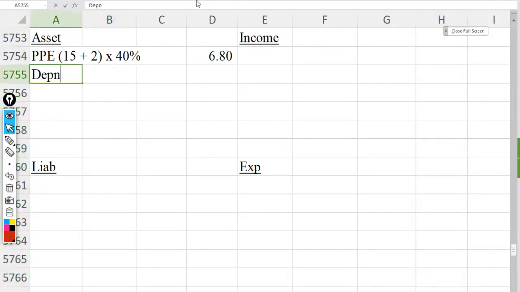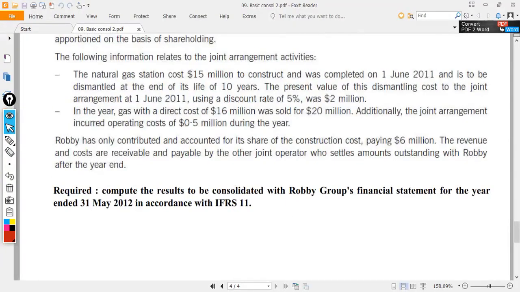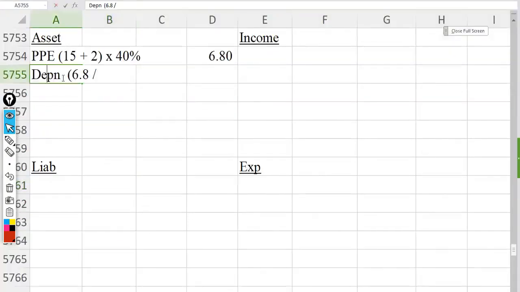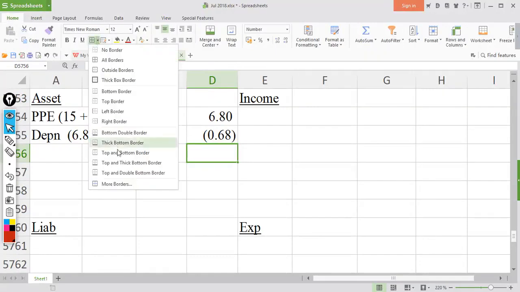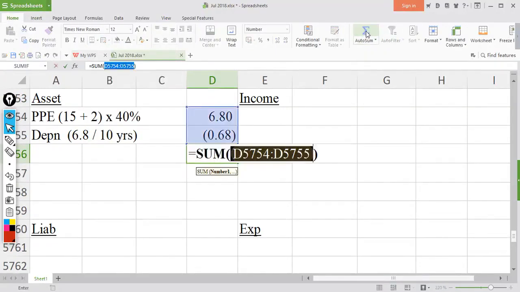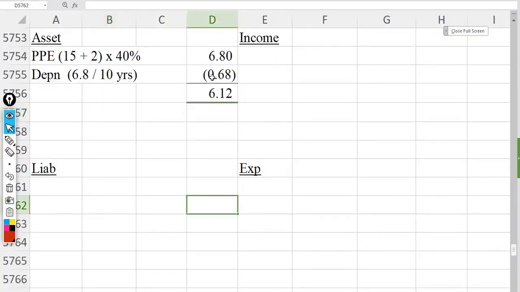Depreciation: 6.8 over 10 years. So the year-end carrying amount of the asset will be 6.12 after charging depreciation based on 10 years.